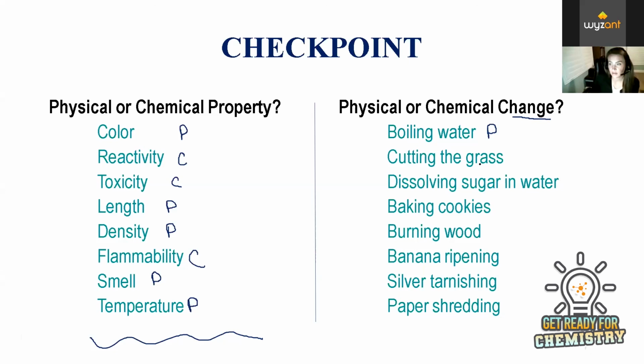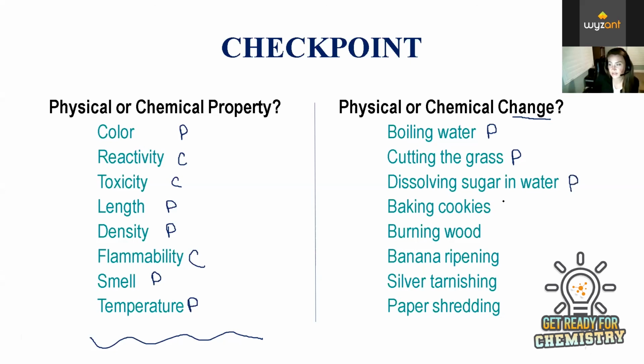Cutting the grass is not easily reversible, so it's not a good example, but this is still a physical change because you're not actually changing the grass. It's still grass, it's just in two pieces now. Dissolving sugar in water does not change the sugar or the water. The sugar is still the same chemical, it's just not with other sugar molecules. So we would say that this is physical also.